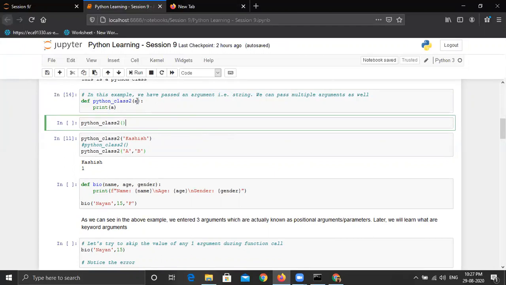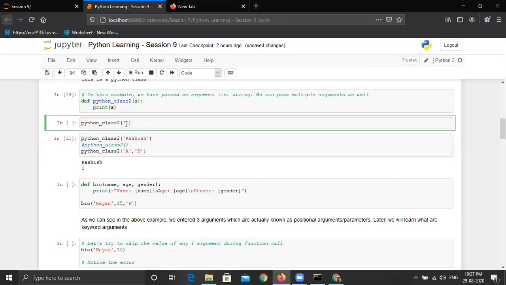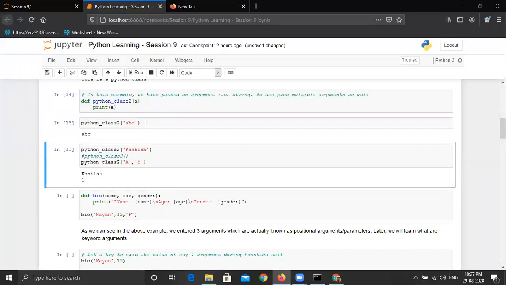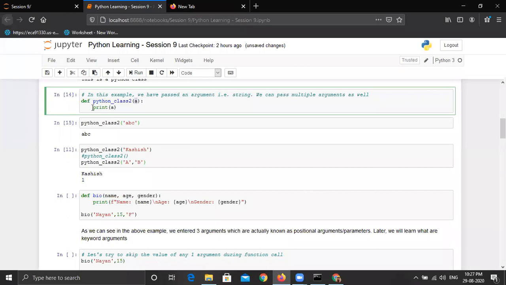How many arguments does it take? Only one, which is A. So you have to give any argument value such as ABC. I want to print ABC. So once I call this function, it goes to this function definition. This is the argument that it has seen for value A. And what it is doing is just printing the value of A, which is ABC. That's it.